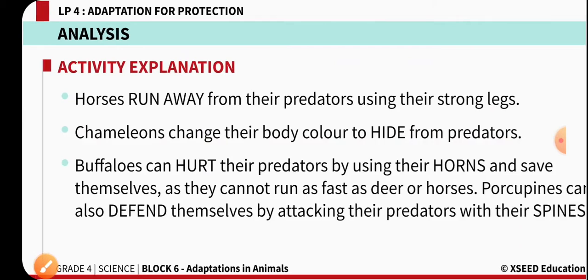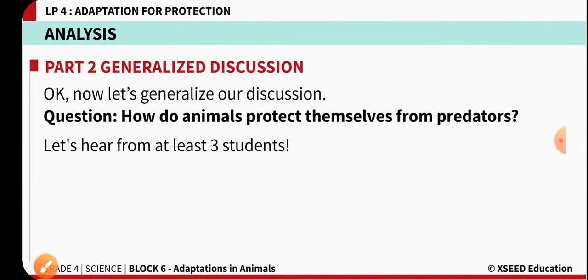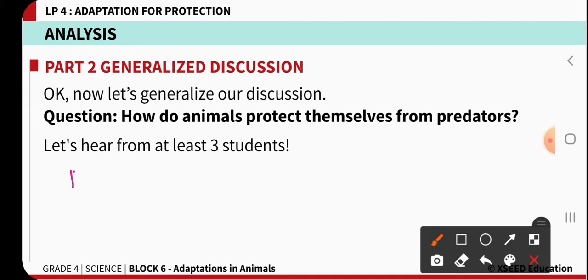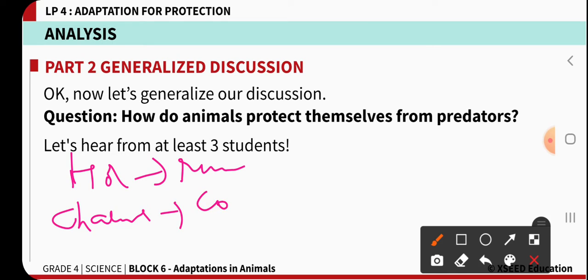Okay, so now let us see another one. How do the animals protect themselves from the predator? Already we came to know that animals like horses will run fast, whereas chameleons exhibit camouflage.